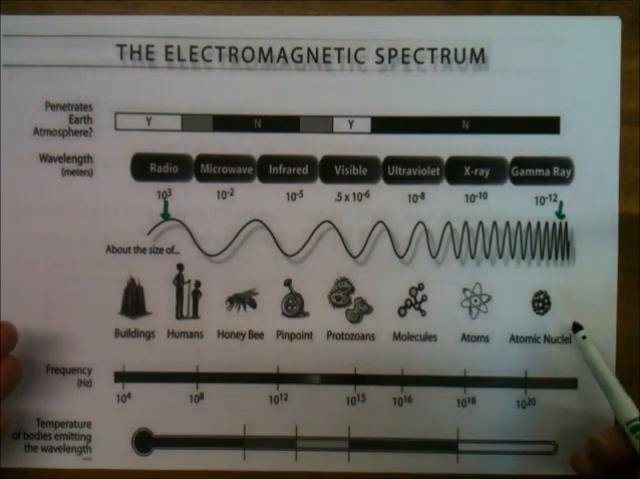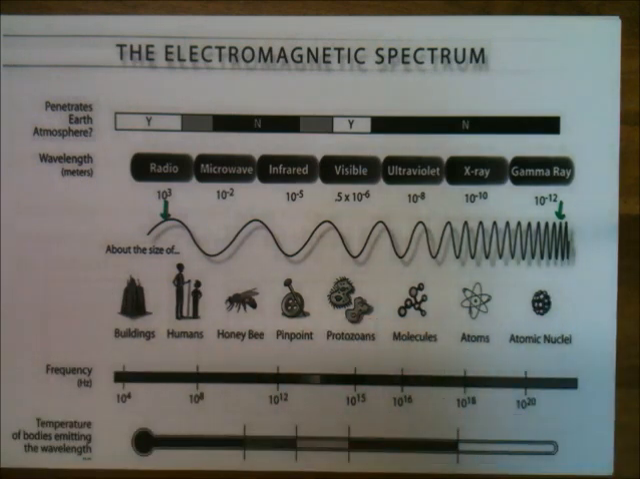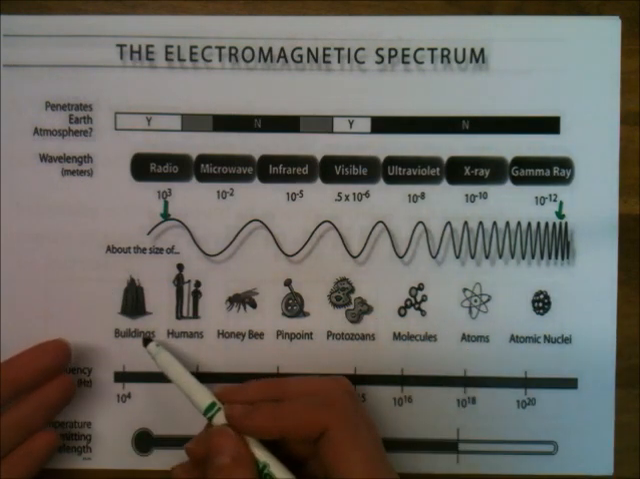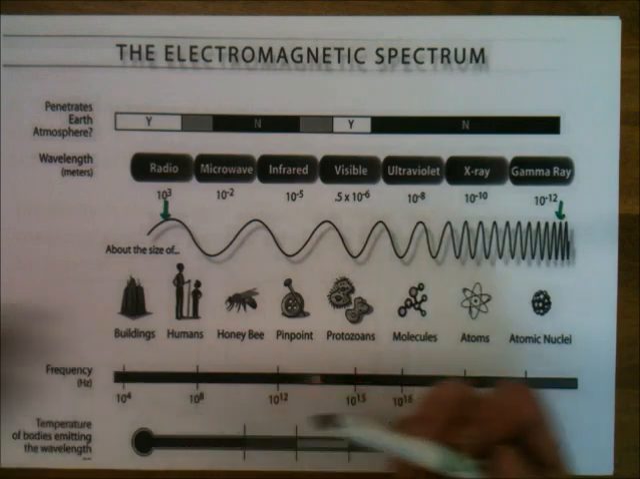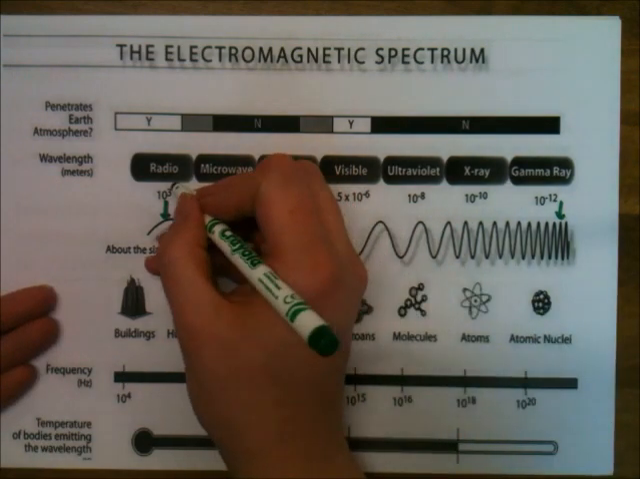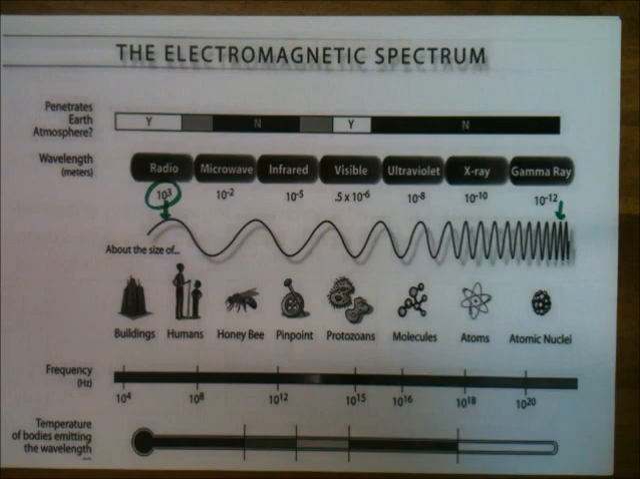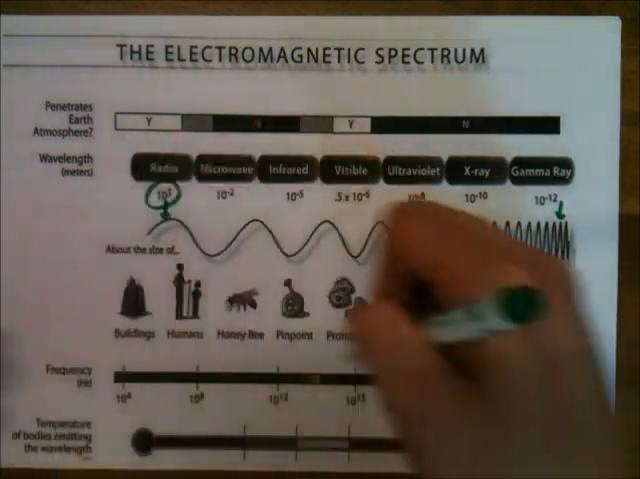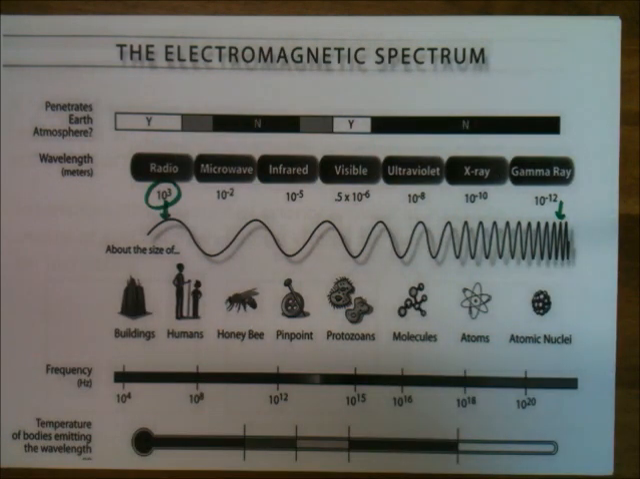There's some comparisons of sizes. So the wavelength of a radio wave is about the size of a building or even bigger. So they can be up to kilometres long, radio waves, okay? So that's why it says 10 to the 3, that's a kilometre. One complete wave, so one full wave, can be over a kilometre long.